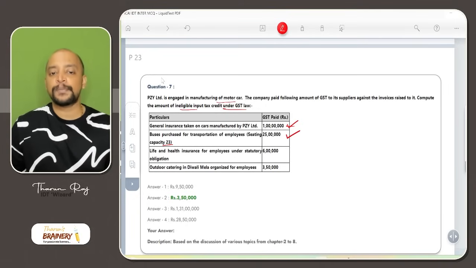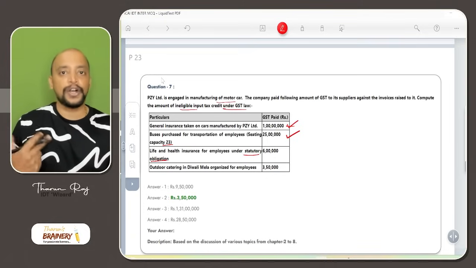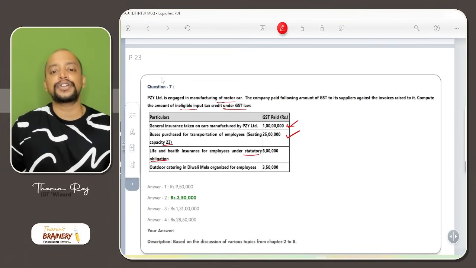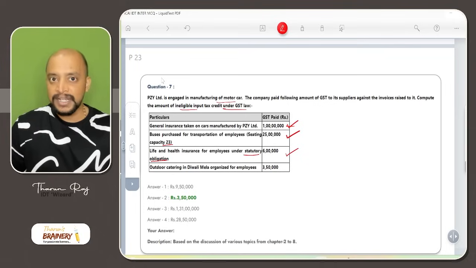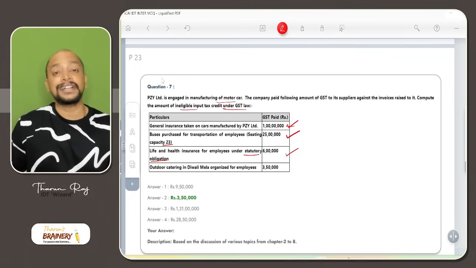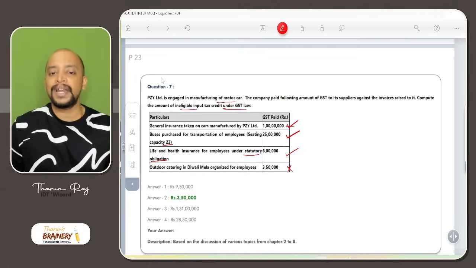Life and health insurance for employees under a statutory obligation. Generally, life insurance and health insurance is blocked credit. As this is incurred under a statutory obligation, ITC is available. Outdoor catering in Diwali Mela organized for employees. So food and beverages, outdoor catering is a blocked credit, and it is not coming under the exceptions here, due to which ITC is not available. So 1 lakh plus 25,000 plus 6,000. So that is the answer.